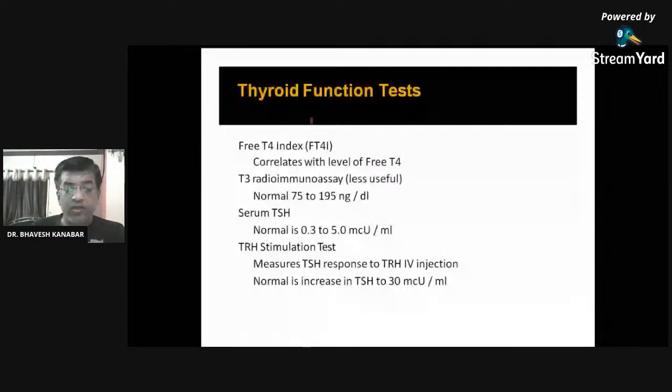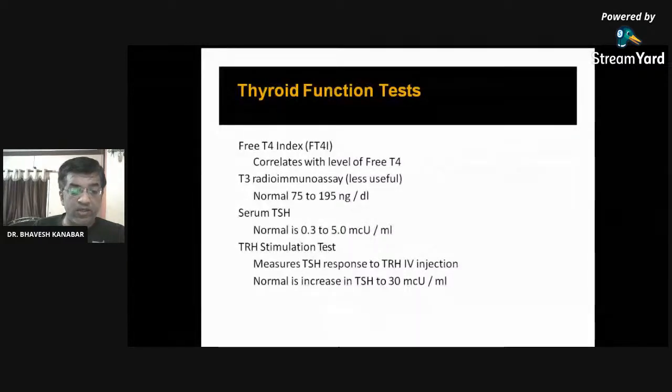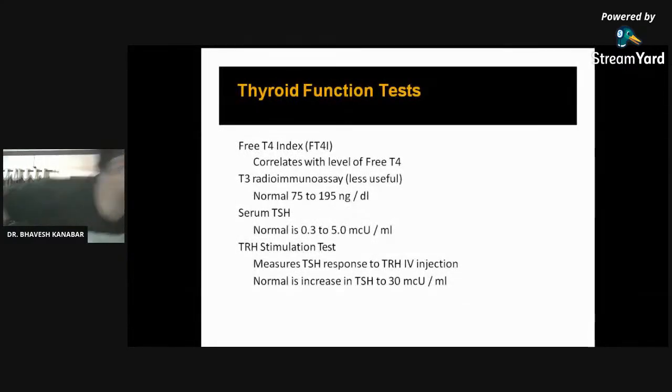Now write down in chat box what are the symptoms and signs of hypothyroidism. Mention in chat box.